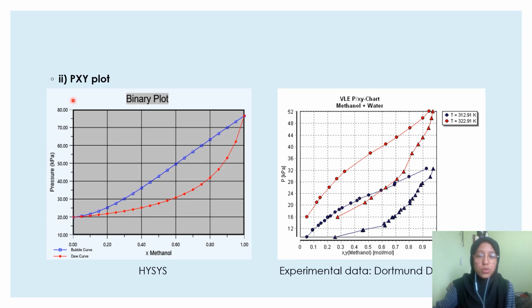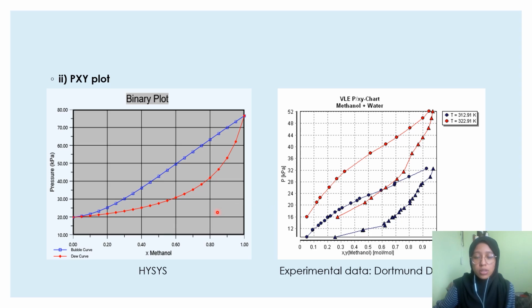Moving on to the PXY plot, same as before, this is the graph from HYSYS and this is the graph from experimental data. We look at the red line graph. Both graphs have the same pattern too. The upper line is the bubble point curve, while the lower line is the dew point curve. At equilibrium, the bubble point for methanol water is higher than the dew point due to its volatilities and Raoult's law.